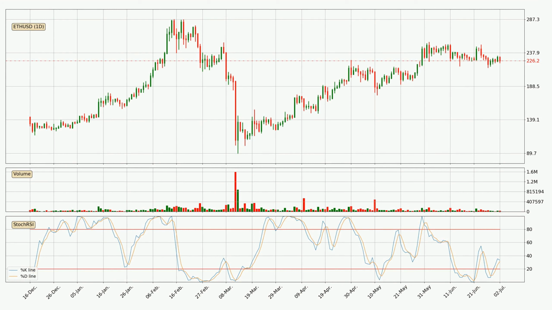Jumping to the daily stochastic RSI, the stochastic RSI currently shows no overbought or oversold conditions, but the %K line is over the %D line, which means the current trend is to the upside.